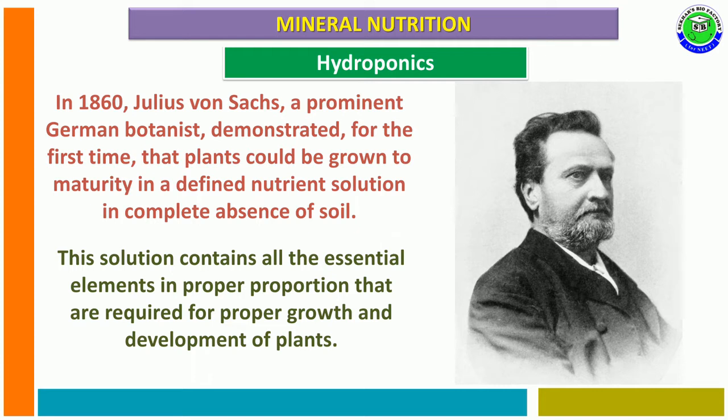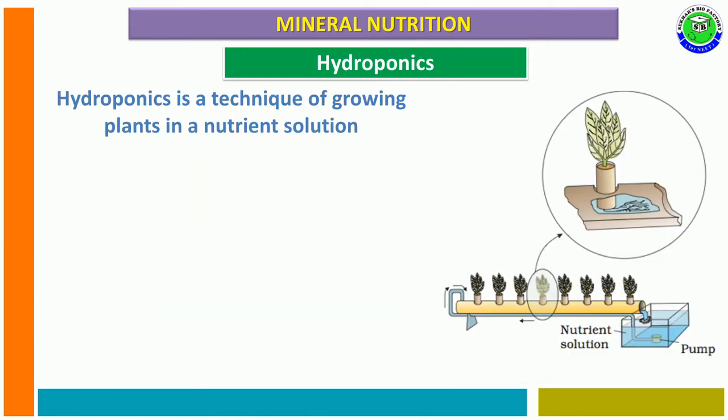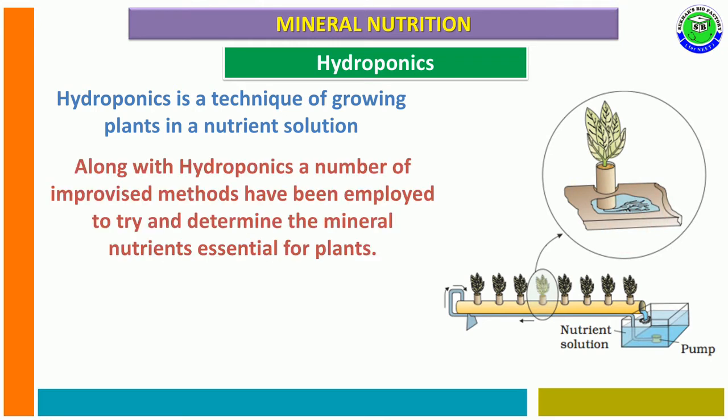The nutrient solution consists of all essential elements in proper proportion, which are required for proper growth and development of the plant body. Hydroponics is a technique of growing plants in a nutrient solution.